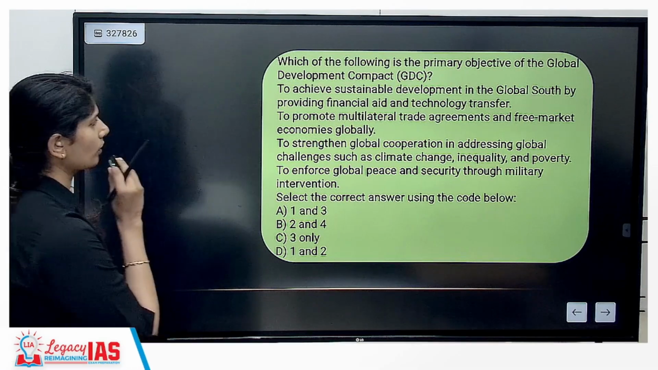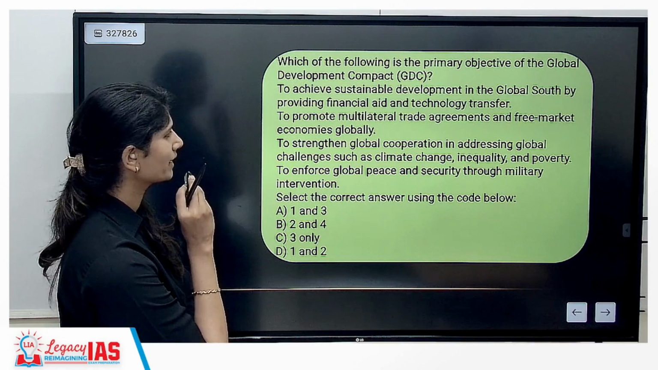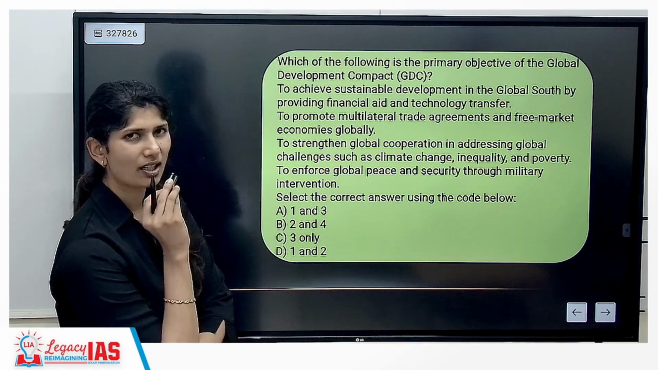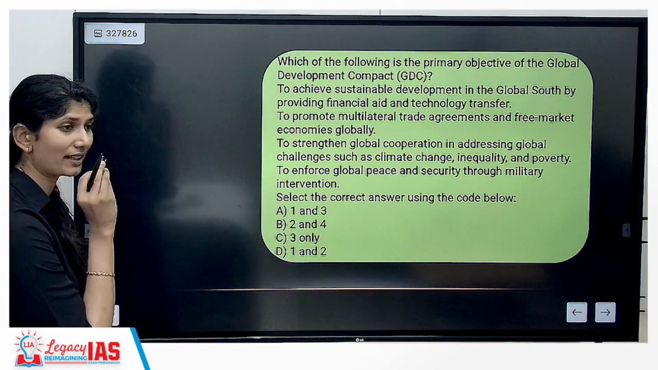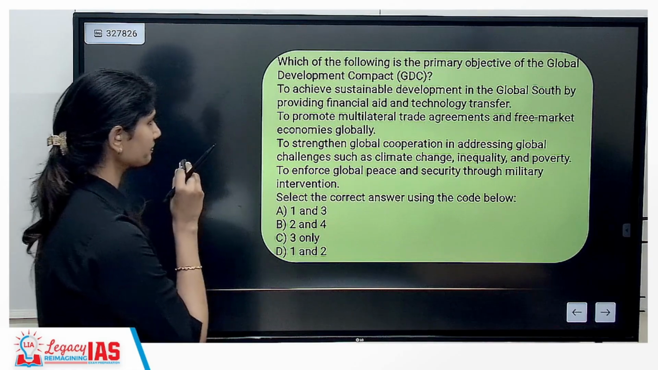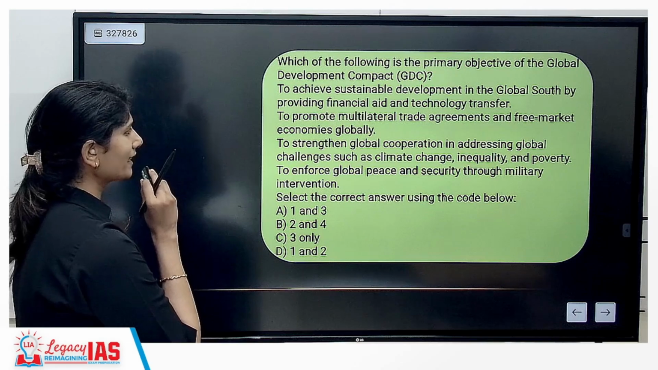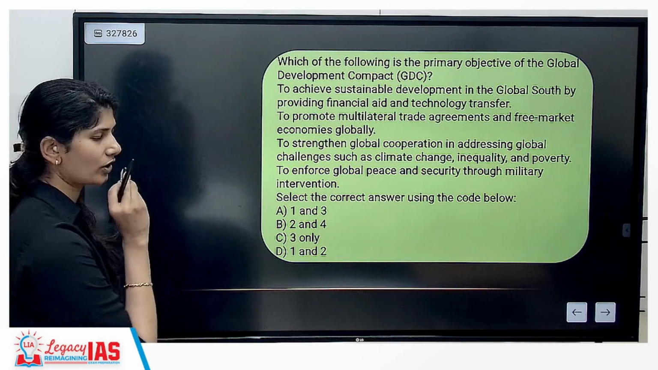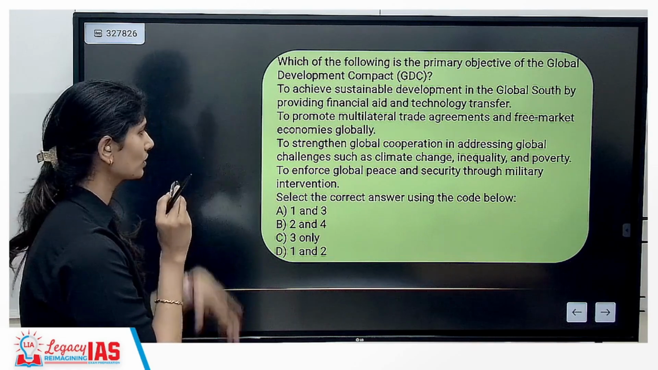See, first option, achieve sustainable development in global south by providing financial aid and technology transfer. They are not asking for any technology transfer, and they are not even asking for financial aid. They are actually just asking for restructuring of the loans. So first option is wrong. To promote multilateral trade agreements and free market economies globally, no, for that they would have separate FTAs. Yes, so this is not the podium.